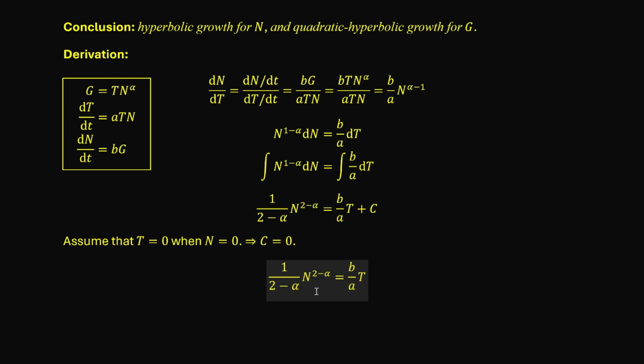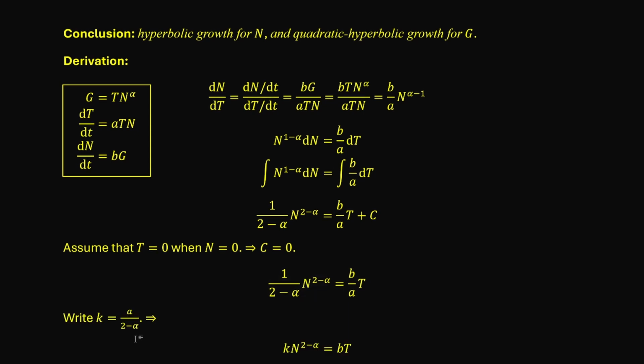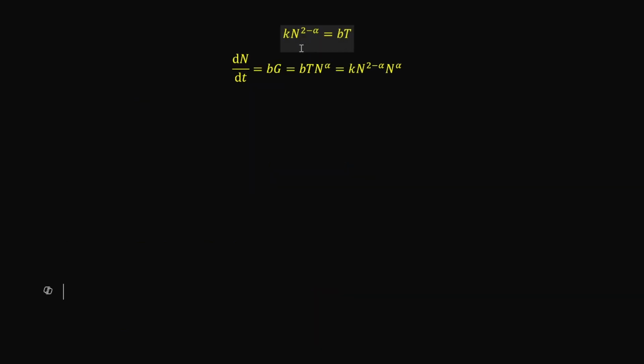Therefore, 1 over 2 minus alpha times n to the 2 minus alpha is equal to b over a times T. We write k equals a over 2 minus alpha. The relationship between n and T now reads k times n to the 2 minus alpha equals bT. Now we have a relationship between n and T. Let's use that to get a differential equation for n. dn over dt is equal to bg, which is equal to bT times n to the alpha. bT is k times n to the 2 minus alpha.